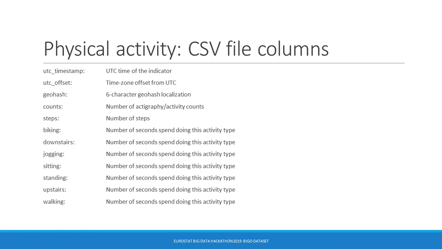One physical activity table is provided for each participant in the form of a CSV file. The file's columns are presented here in detail. Each 10-minute interval is represented as a single row. Note that the timestamps column corresponds to the interval's start time.